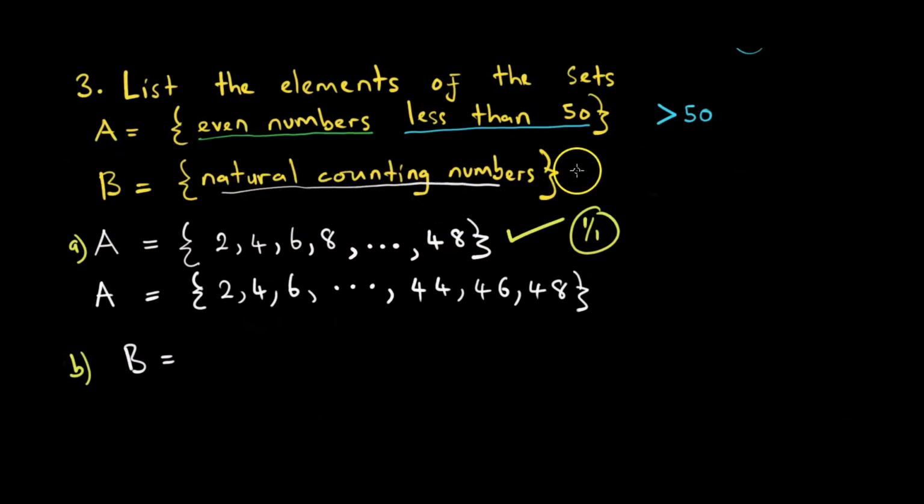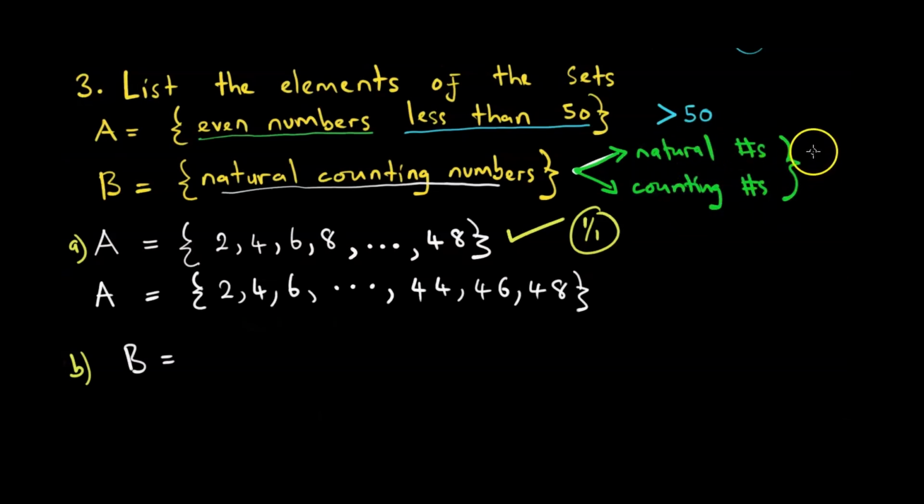Saka natural counting numbers anogona iwo kungonzi panapa yanga ichigona kungouya yakati iyo B is equal to just natural numbers kana kuti counting numbers. So natural numbers kana kuti counting numbers. Then the set of natural and counting numbers is also called n.